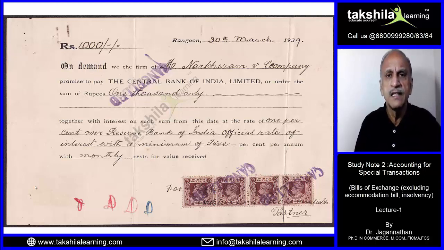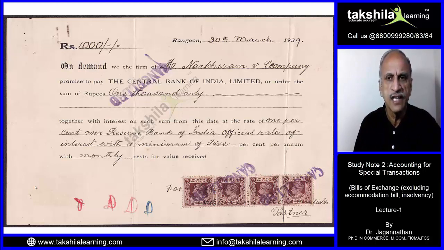This is a typical promissory note that I thought you will be able to know. On demand. On demand means I will pay only when you come and show me this promissory note. We, the firm, that is the drawer, promise to pay the Central Bank of India Limited, or order, the sum of rupees so much, together with the interest on such sum from the date at the rate of, from the date means the date of this instrument,